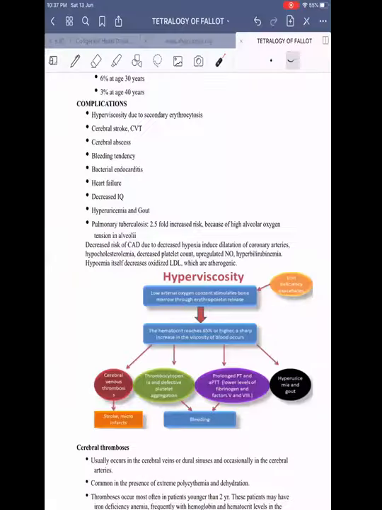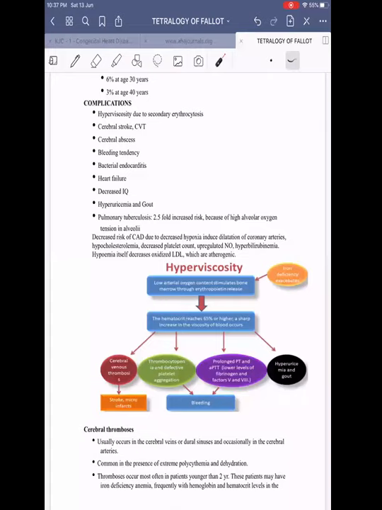Coming on to cerebral venous thrombosis, it usually occurs in the cerebral veins. Venous thrombosis is more common than arterial thrombosis. This we need to remember. It is common in the presence of extreme polycythemia and dehydration. Maintaining adequate hydration is thus very important in all TOF patients. Thrombosis occurs most often in patients younger than 2 years of age.